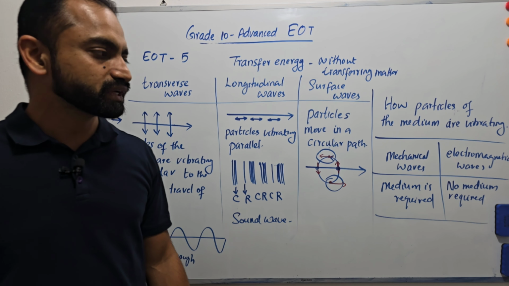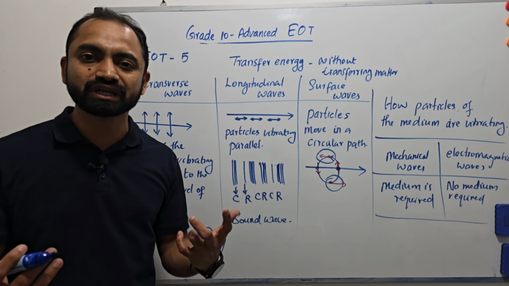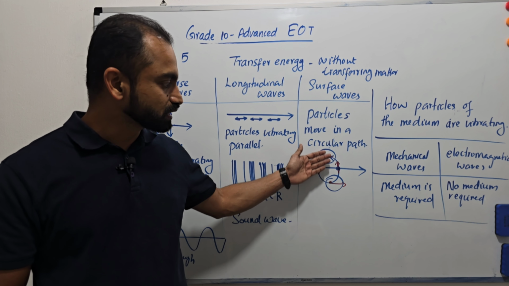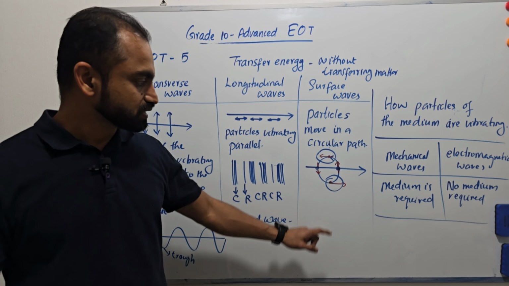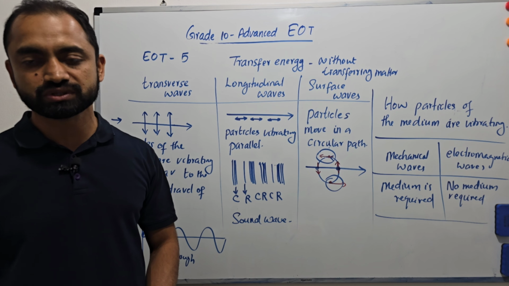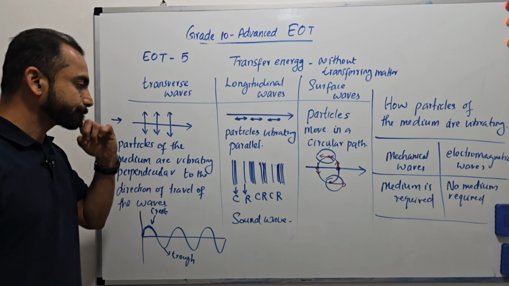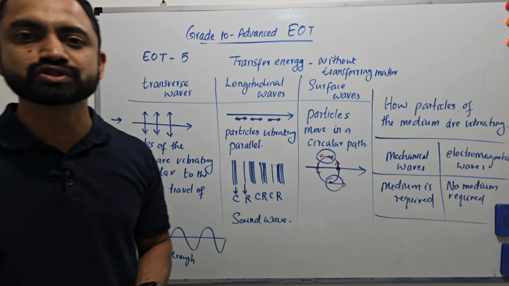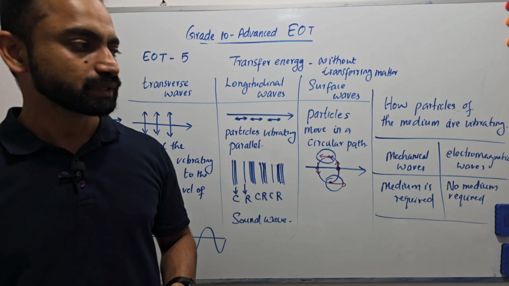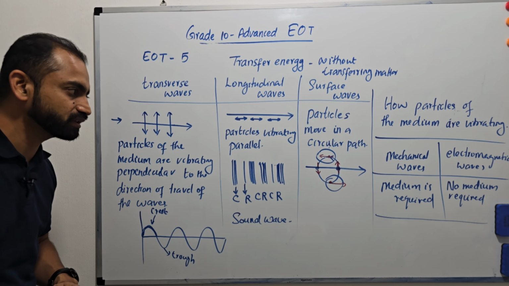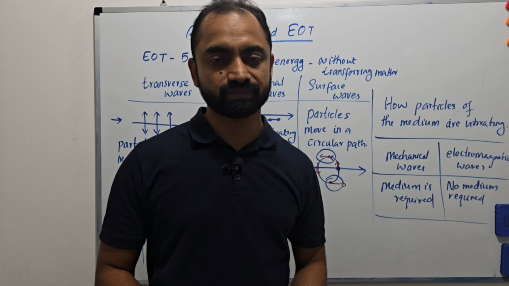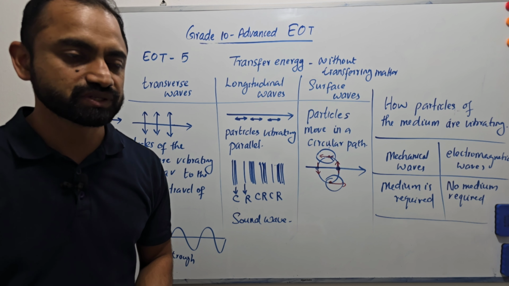So surface waves are longitudinal at some points and transverse at some points. Example: water waves on the surface of the ocean.